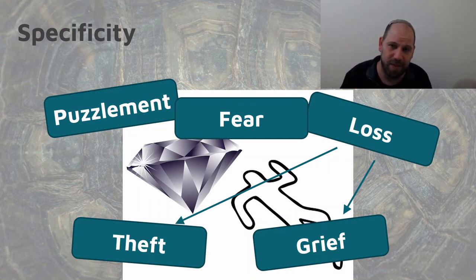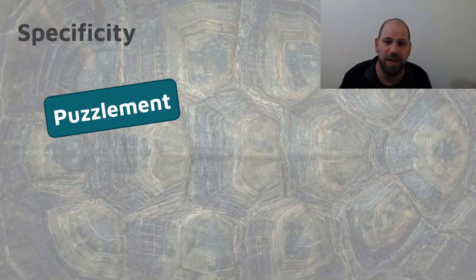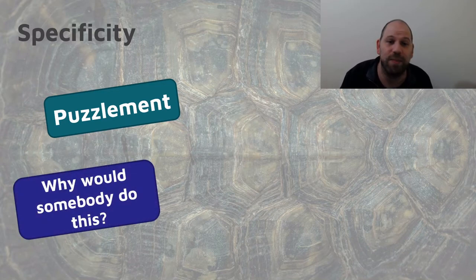Let's say that what is important in this story is puzzlement. In MICE, we would say that this is an idea story. We want the answer to a question. Okay, what question? You have to be specific because you have a lot of options. Maybe the question is, why would somebody do this? That would be one kind of story.